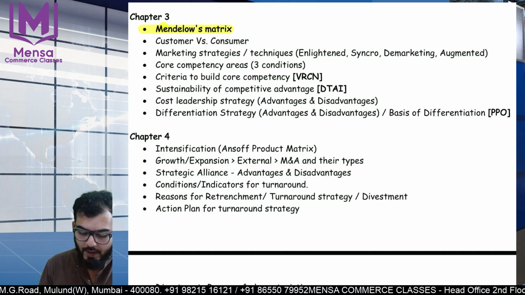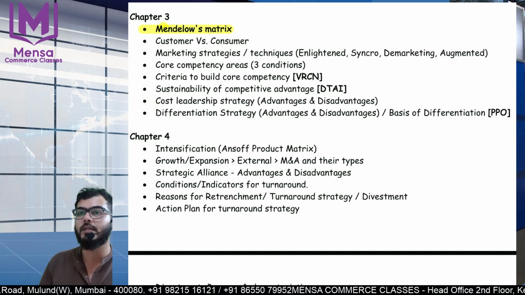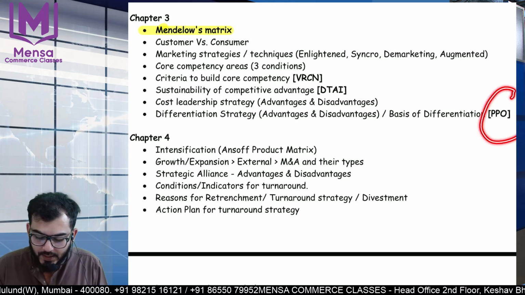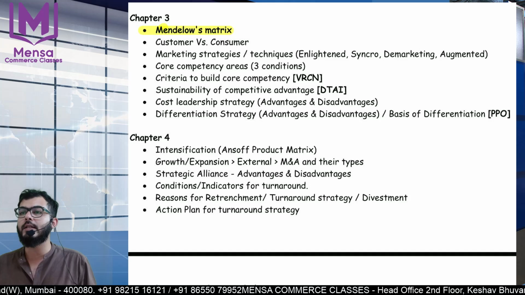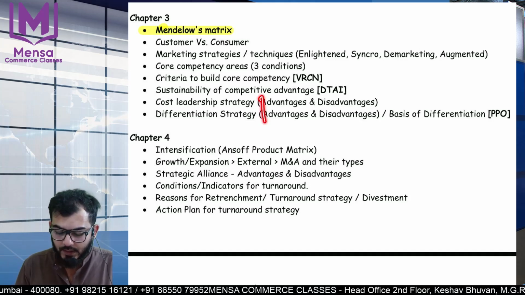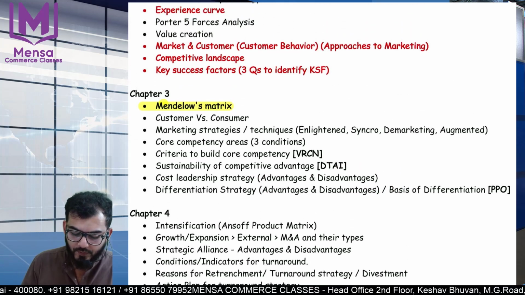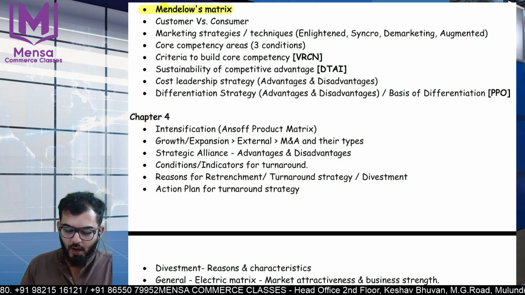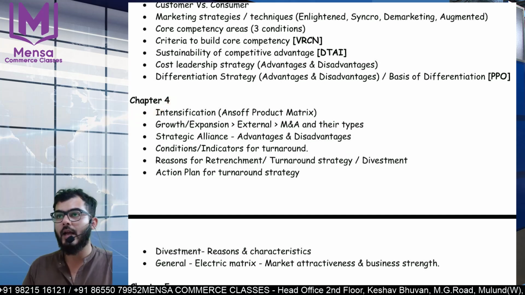Then we have the 2 business level strategies, that is cost leadership and differentiation. PPO, what are the bases of differentiation? Product, pricing, and organization. Okay, you can go through the advantages and disadvantages from Porter's 5 forces point of view.